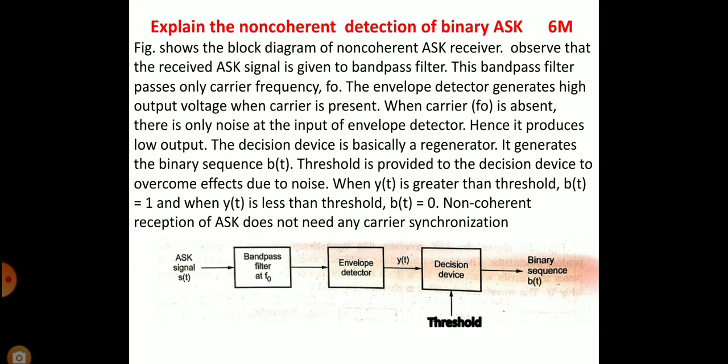Threshold is provided to the decision device to overcome effects due to noise. When y of t is greater than threshold, b of t equals 1, and when y of t is less than threshold, b of t equals 0. Non-coherent reception of ASK does not need any carrier synchronization.